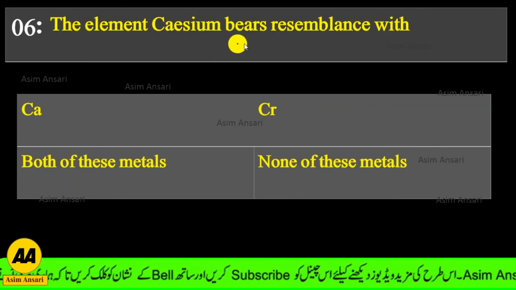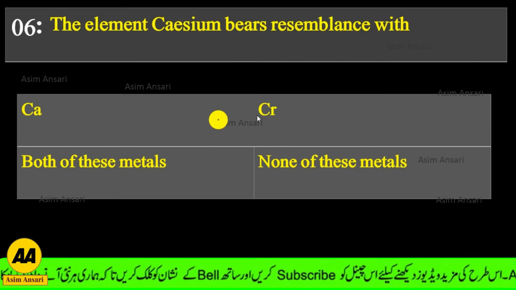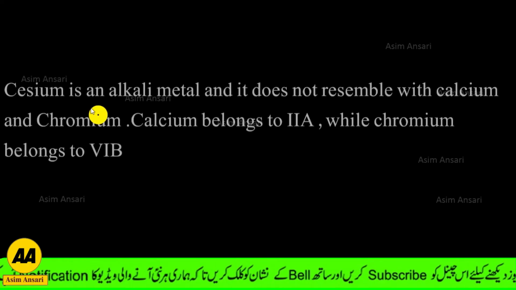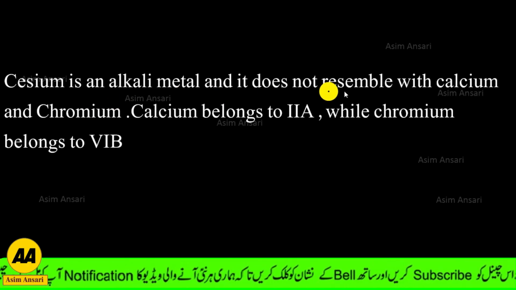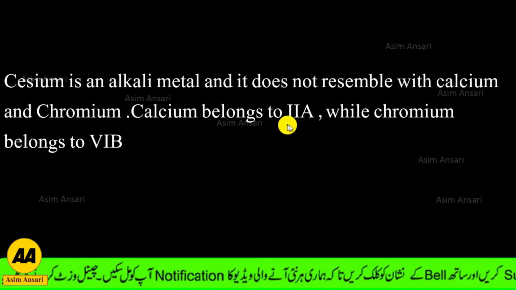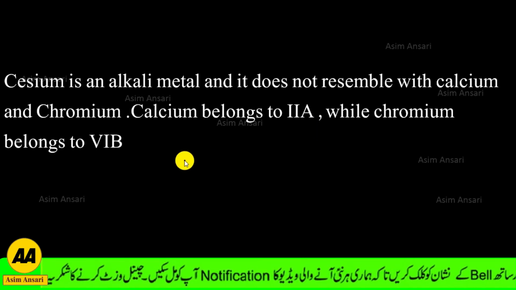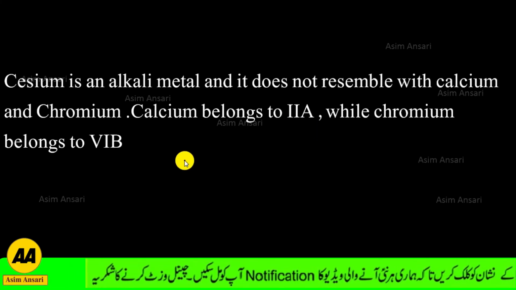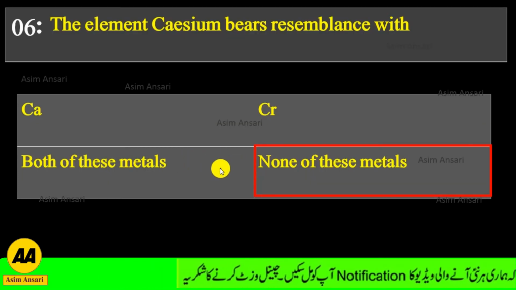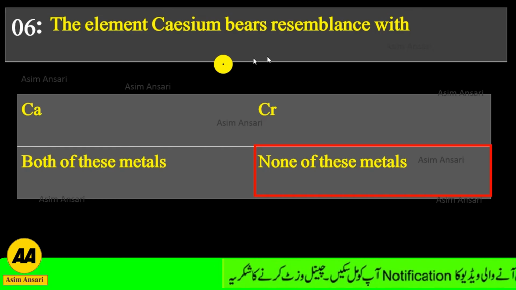The element cesium bears resemblance with calcium, chromium, both of these metals or none of these. Cesium is an alkali metal and it does not resemble calcium or chromium. Calcium belongs to group 2A while chromium belongs to group 6B. The element cesium bears resemblance with none of these metals.